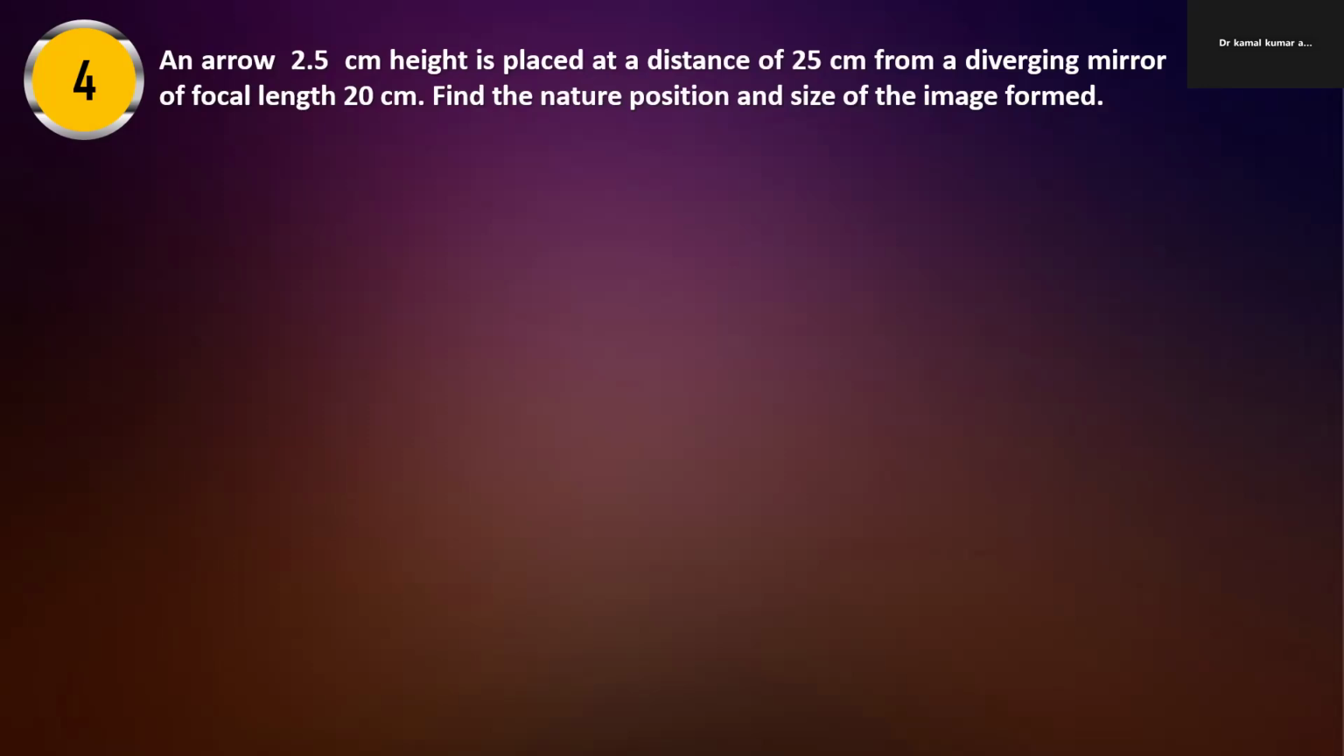An arrow 2.5 centimeter height is placed at the distance of 25 centimeter in front of diverging mirror. So diverging mirror means convex. Which type of mirror is? This is the convex mirror, diverging type of mirror of focal length 20 centimeter. Find the nature of the position and all the things.